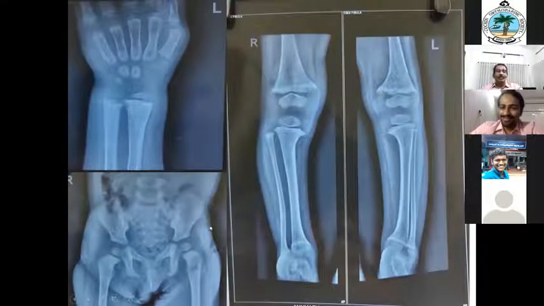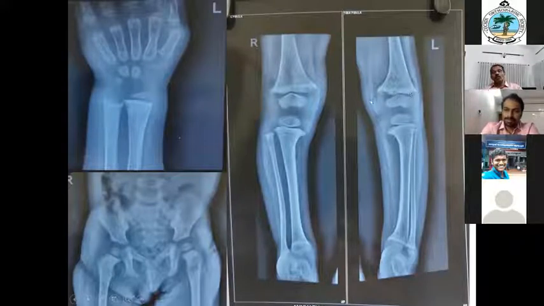always says rickets is a disease of growth. So if the child is not growing because of malnutrition, the deformity will not be there. If the child is more severely malnourished, the skeleton is not growing and no deformity will develop. Also, with the longitudinal growth of the femur, only 30% is from the proximal femur and 70% is from the distal femur. So the distal femur is growing more. That is why we get more changes in the distal femur. Rickets is a disease of growth.